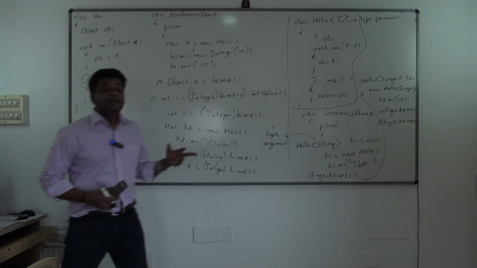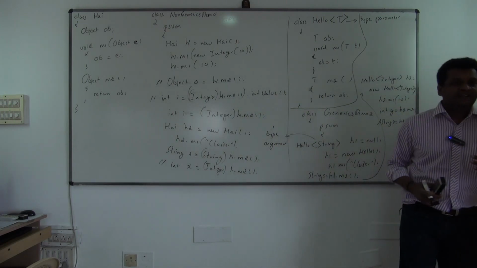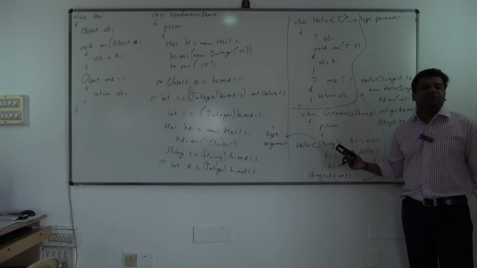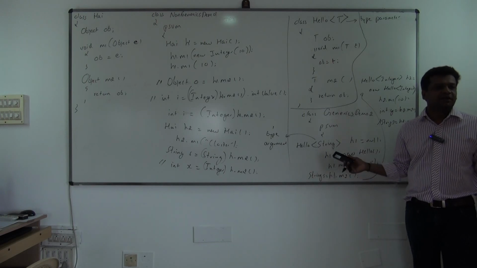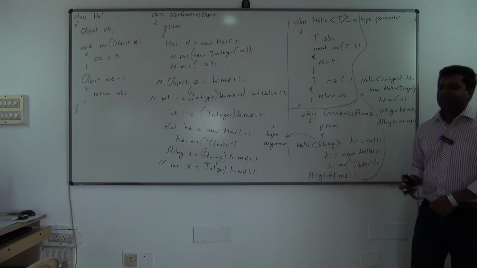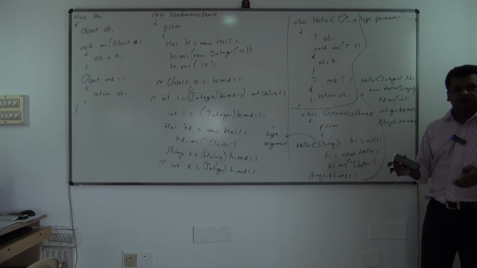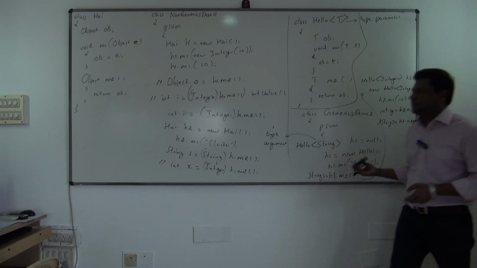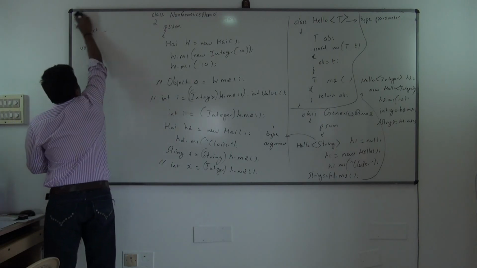And also it avoids the class cast exception being created at runtime. So some of the advantages are there. So what I will do is I will type and show you this program now. Okay. Then we will see how to use generics. This is just a simple demo I have given you. So I will start typing and showing this program now.